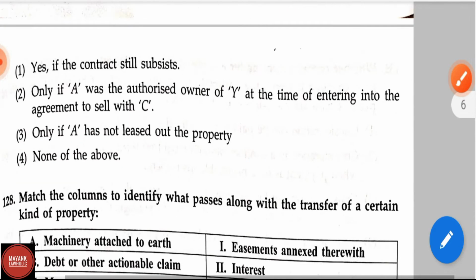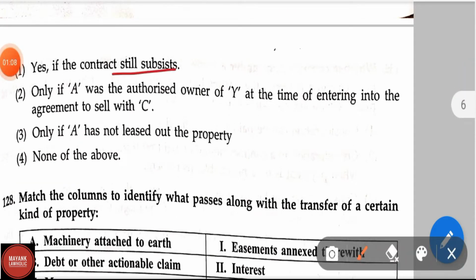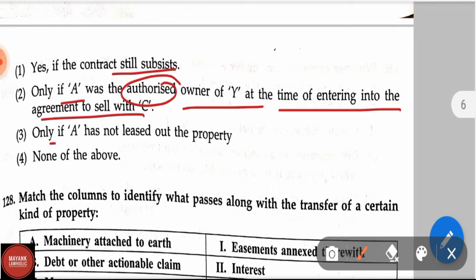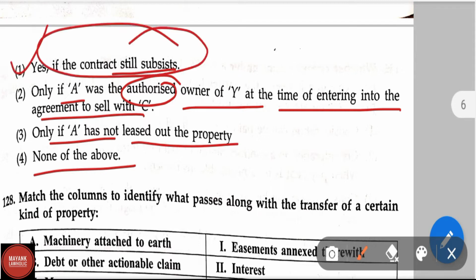Options are: one, yes, if the contract still subsists; two, only if A was the authorized owner of Y at the time of entering into the agreement to sell with C; three, only if A has not leased out the property; and four, none of the above. In this question, the correct answer is option number one, yes, if the contract still subsists.